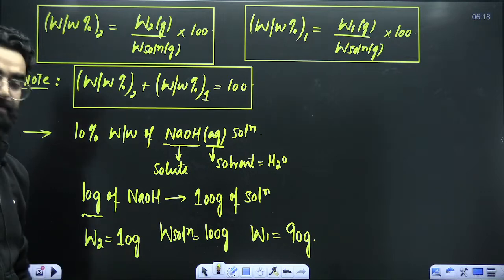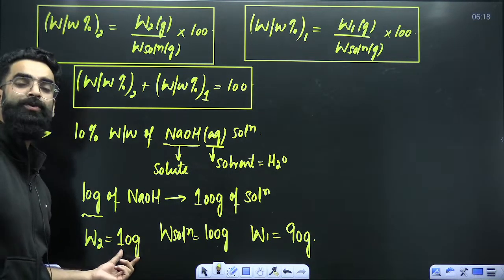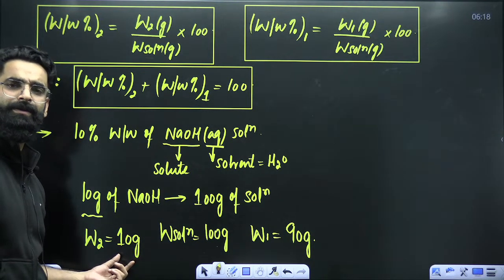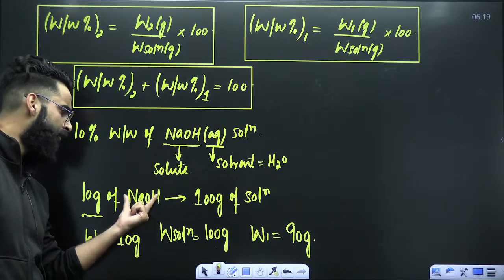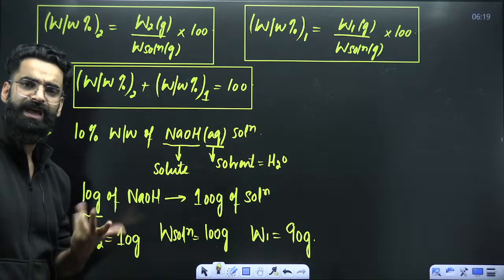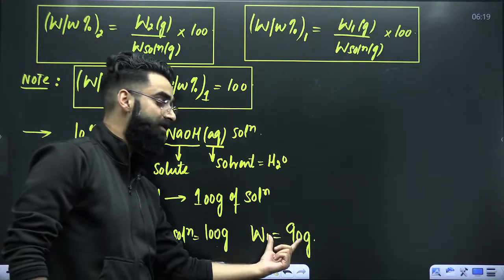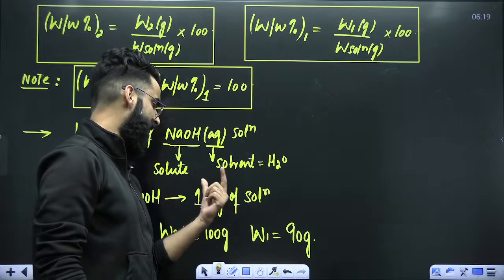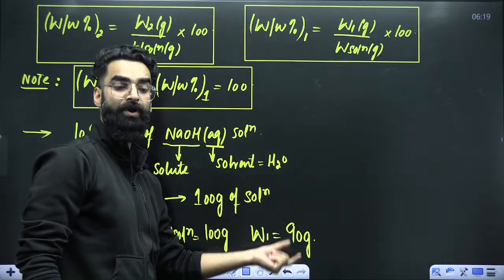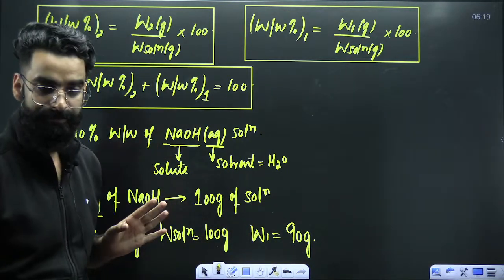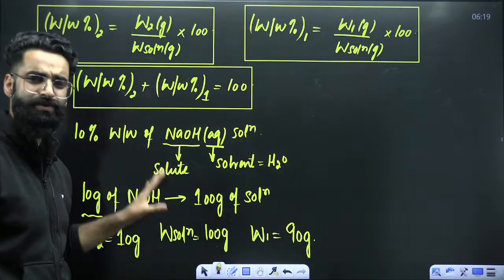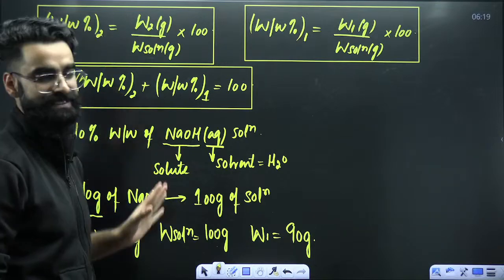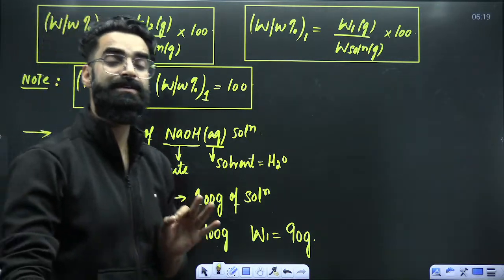At the same time, we got the mass of solute as 10 grams. If I ask you, calculate the moles of solute, it will be mass of solute divided by molar mass of solute, right? If I ask you, calculate the moles of solvent, it will be mass of solvent divided by molar mass of solvent, molar mass of water. As simple as that, right? I hope this kind of statement, whenever you see it, you should be able to decode it. So this was my first concentration term.